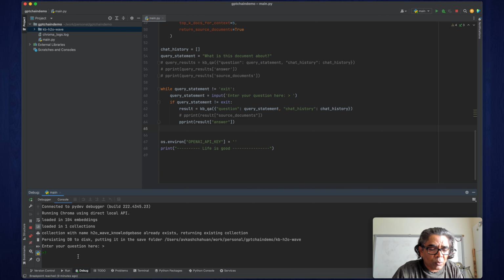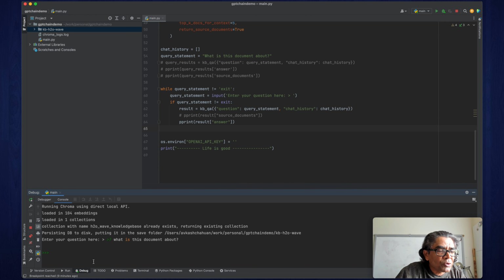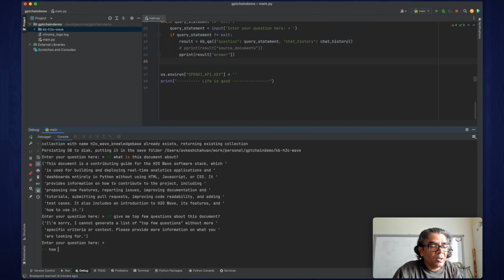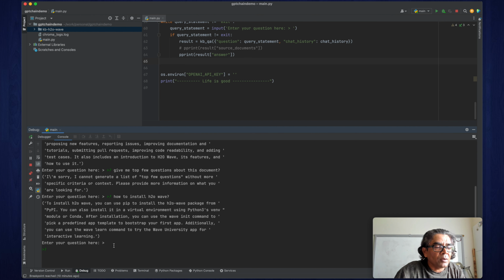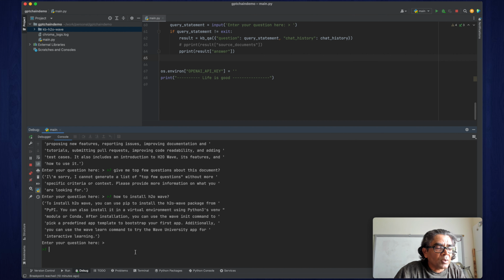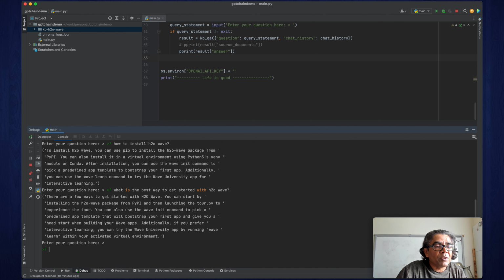Okay, so the first question: what is this document about? Just to start, because that's the question we asked earlier. As you can see, it tells what the document is about. Then you can say, give me top few questions about this document. Then we can say, how to install H2O Wave. There you go, how to install it. Then what is the best way to get started with H2O Wave? There are a few ways to get started with H2O Wave.